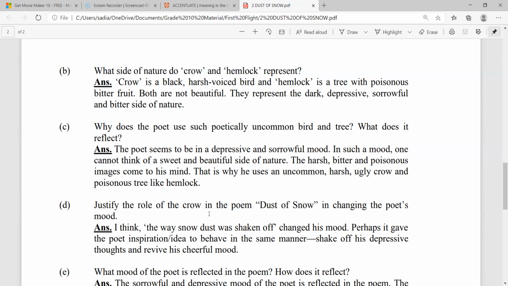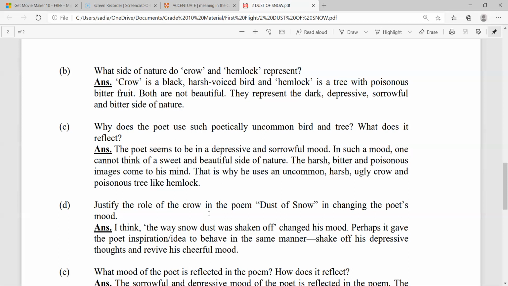Now, if we were to use the technique of writing, for example: Robert Frost in his poem Dust of Snow uses the motifs of crow and hemlock to depict or complement his depressive nature.